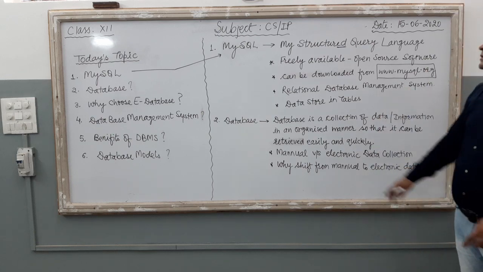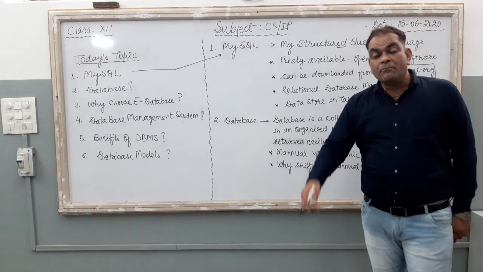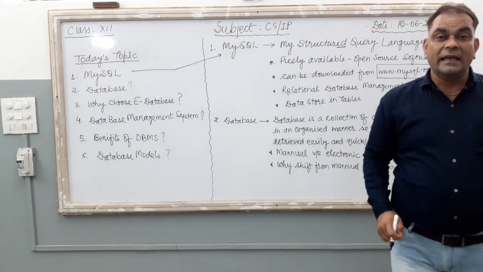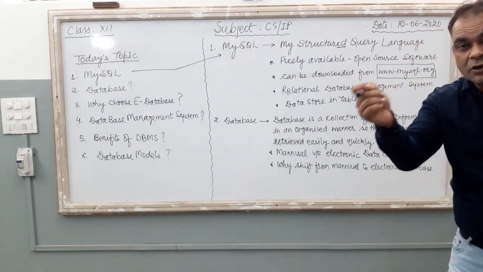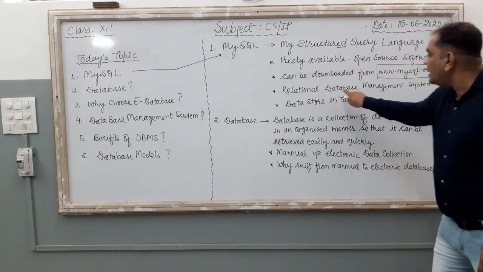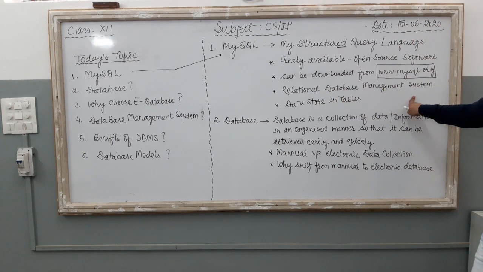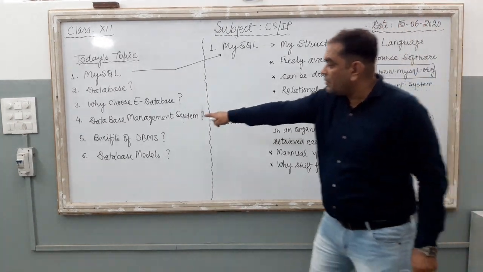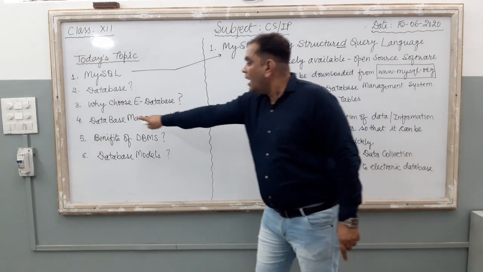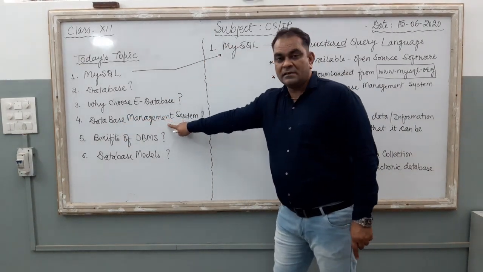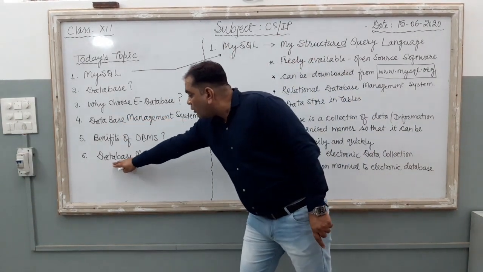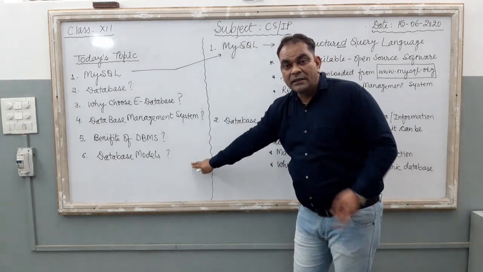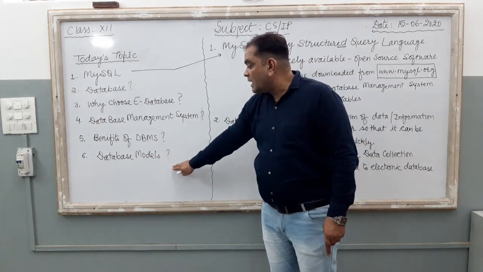Now, a very important term related with MySQL is that it is based on the relational database management system, also known as RDBMS. In that part of the board I wrote database management system, and there are 3 or 4 different models with this database management system.